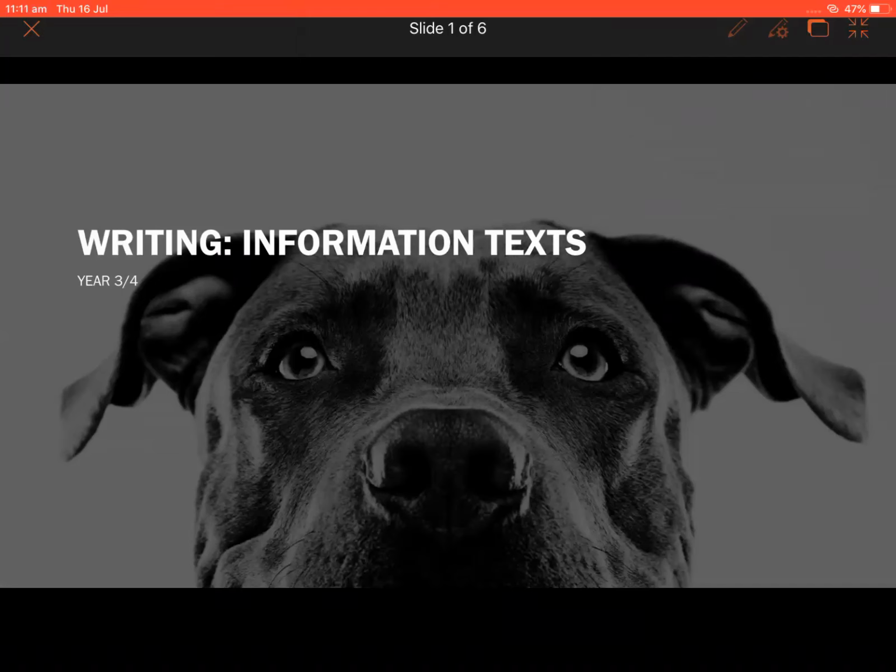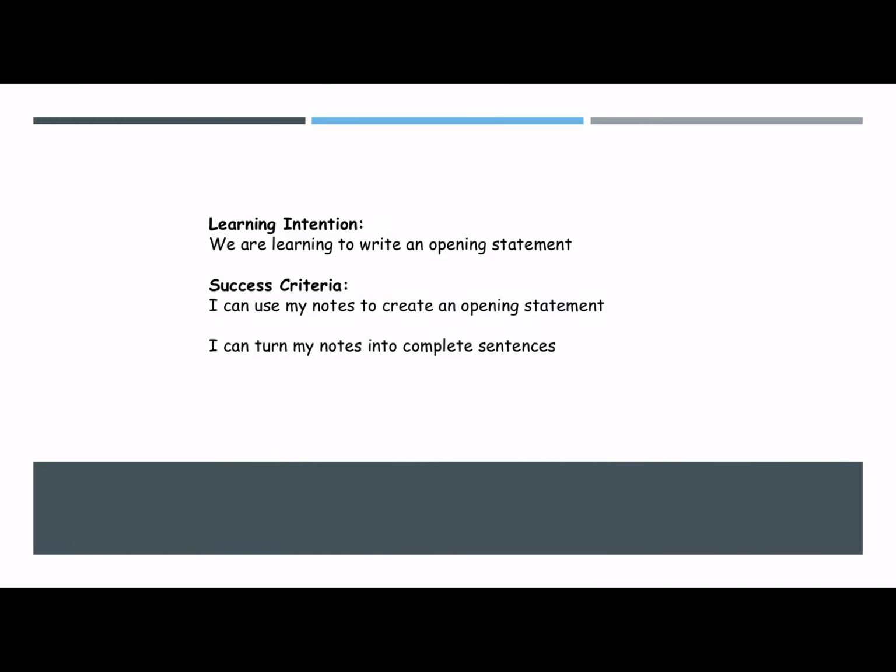Good morning, 3-4s, and welcome to our second lesson today on information reports or information text. Your learning intention for today is we're learning to write an opening statement, and to be successful in today's lesson, you can use my notes to create an opening statement, and you can turn your notes into complete sentences.